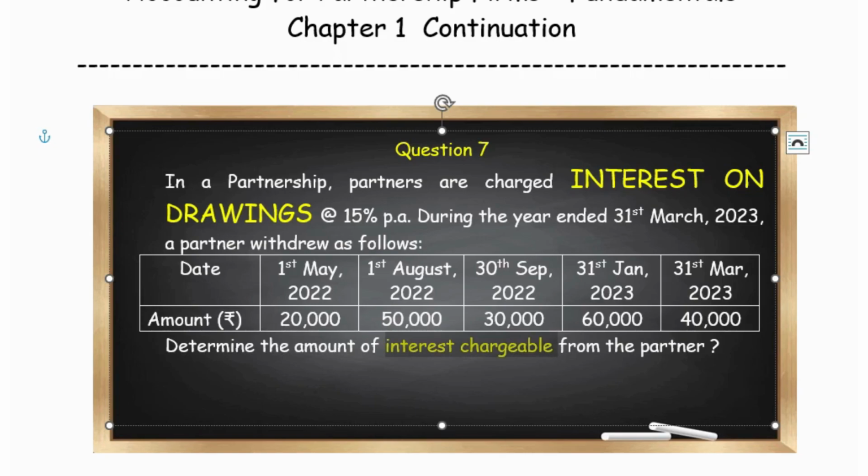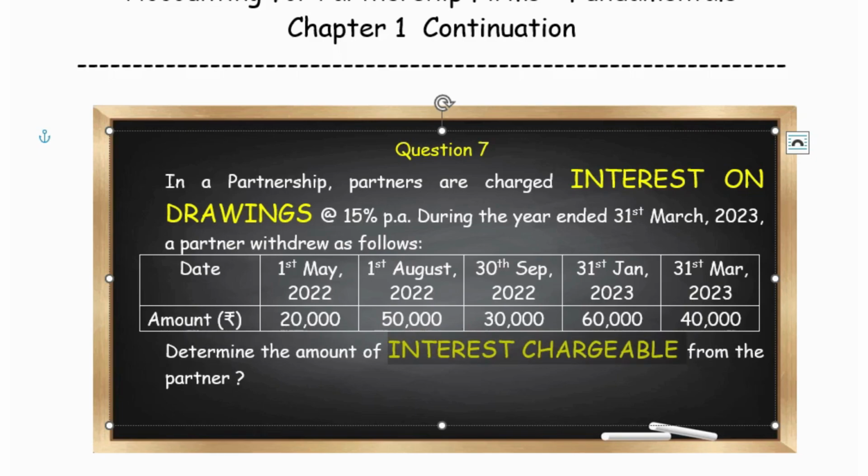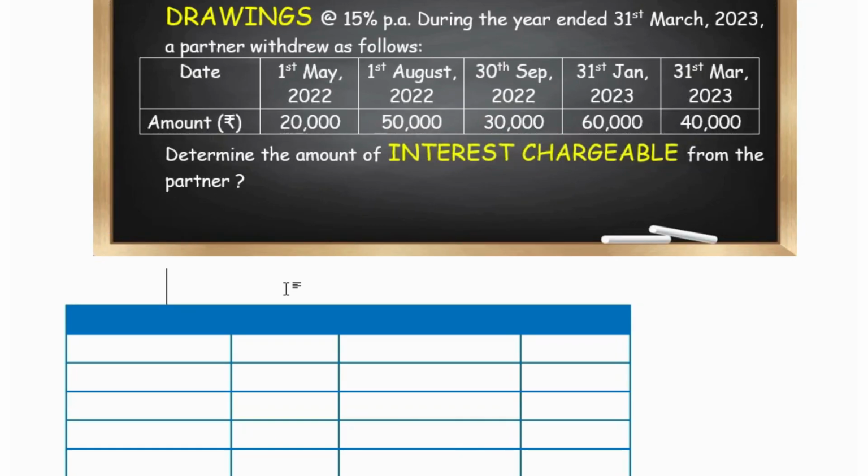What is the interest chargeable when this person drew the money from the firm at different durations? What we will do is prepare a table, and we are going to solve this question in two methods. First is the simple method, and we will make a table for the given question details.